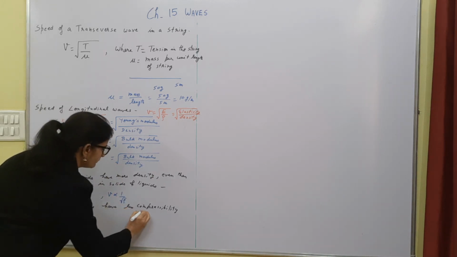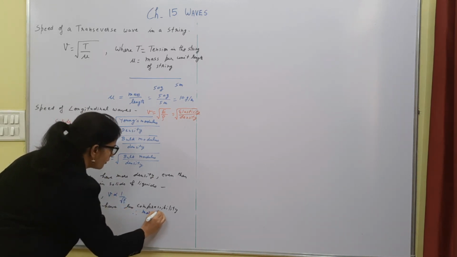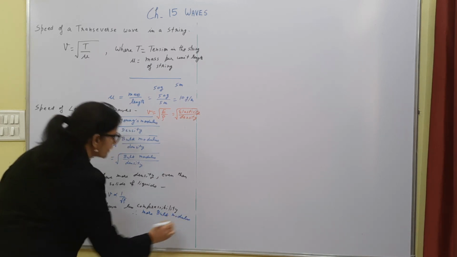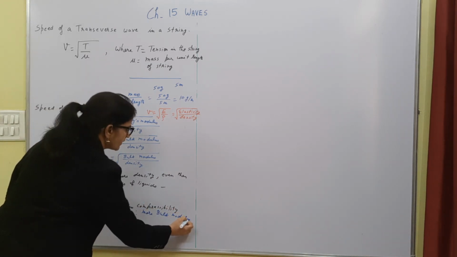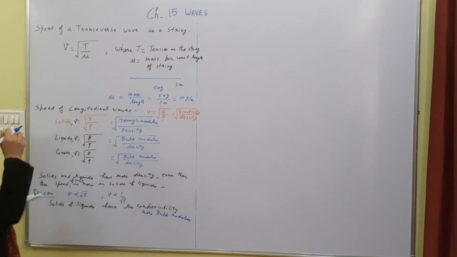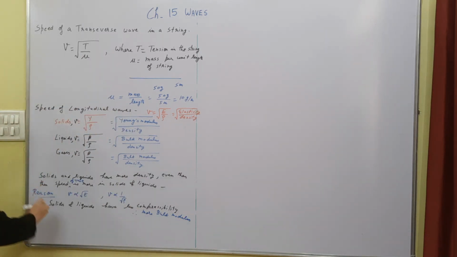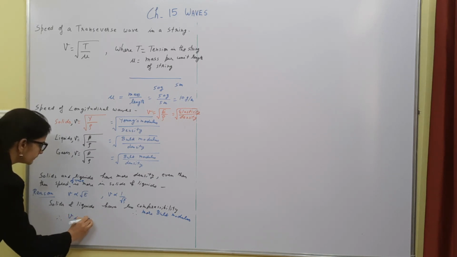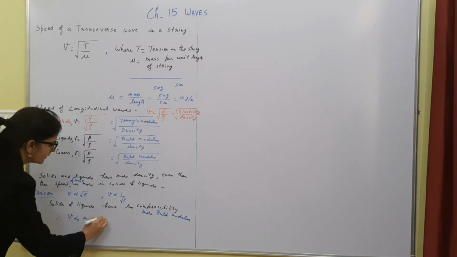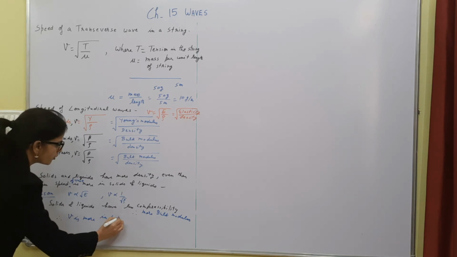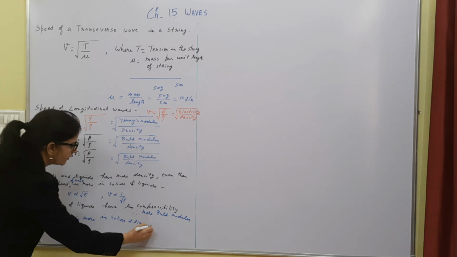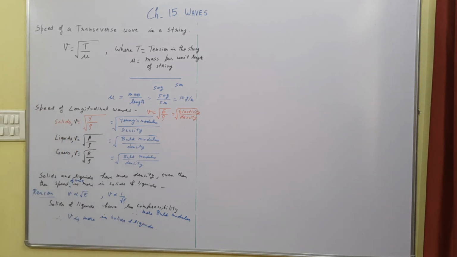So therefore, more bulk modulus. So we know that velocity is directly proportional to bulk modulus. So that's why the velocity is more in solids and liquids.